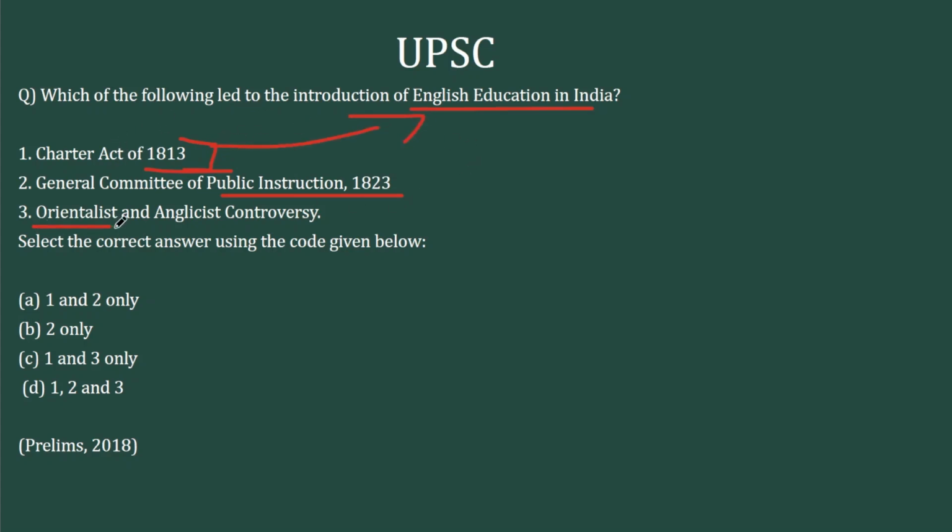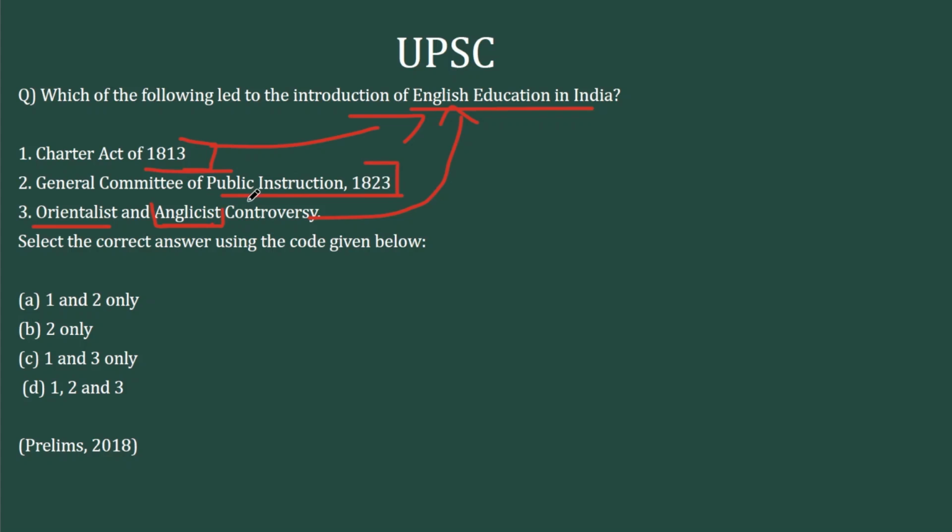And this thing, Orientalist versus Anglicist controversy, can easily be associated with English education because Anglicist, the term itself, denotes their affiliation towards English education. Now this particular thing has to be deciphered. In fact, General Committee on Public Instruction, one of the members or the chairman of that committee was Lord Macaulay.